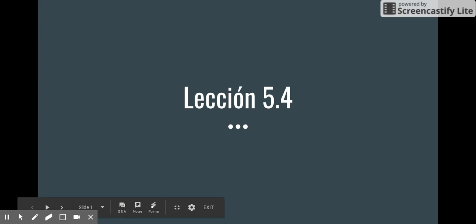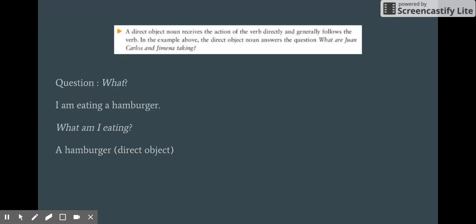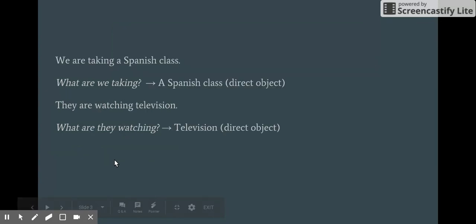Well, for section 5.4, the main focus is on direct objects and direct object pronouns. So, in summary, a direct object is what receives the action of the verb directly. An easy way to conceptualize that is you ask the question, what? And the answer is the direct object. So, in the sentence, I am eating a hamburger, you ask the question, what am I eating? The answer is a hamburger. So, in this sentence, the direct object is a hamburger.